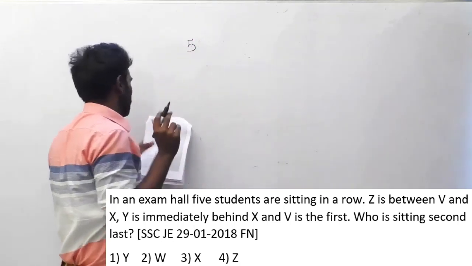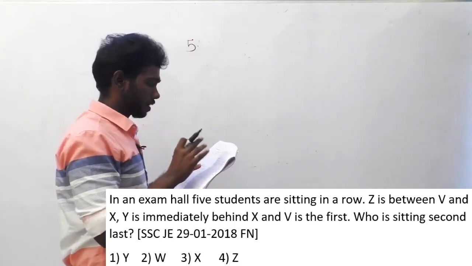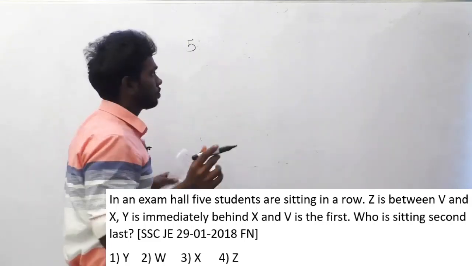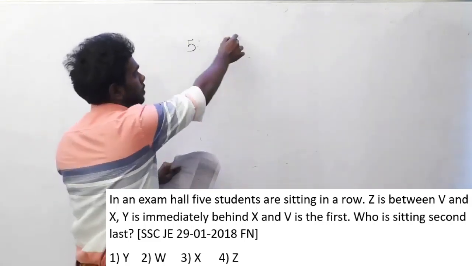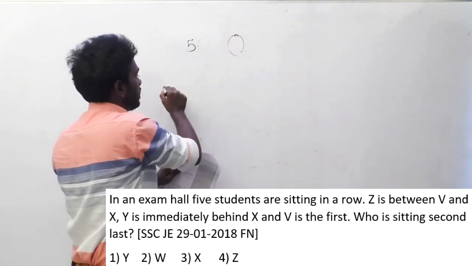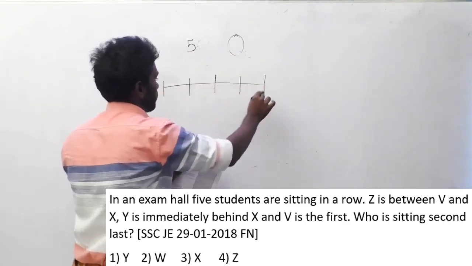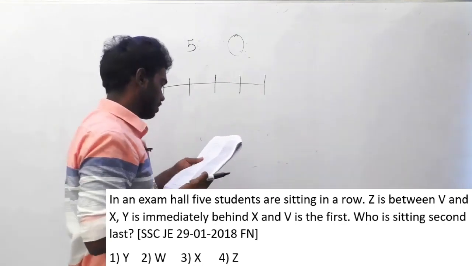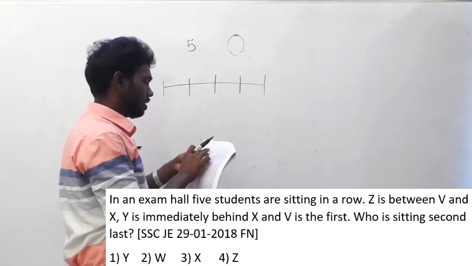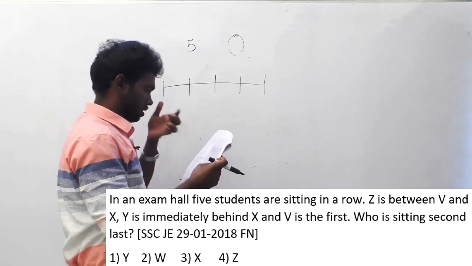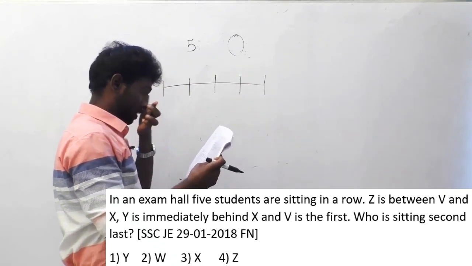Read the instructions clearly. They are sitting in a row. There may be questions where they are sitting in a circular manner, but in this case they are sitting in a row. 1, 2, 3, 4, 5. This is the order. Z is between V and X is the thing given here.